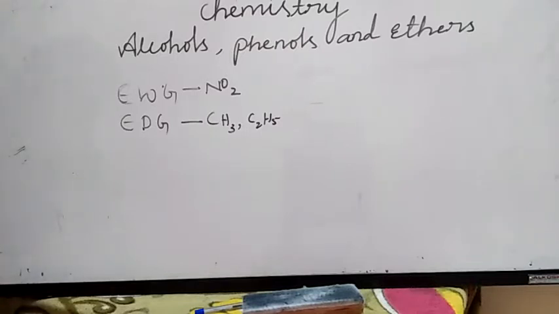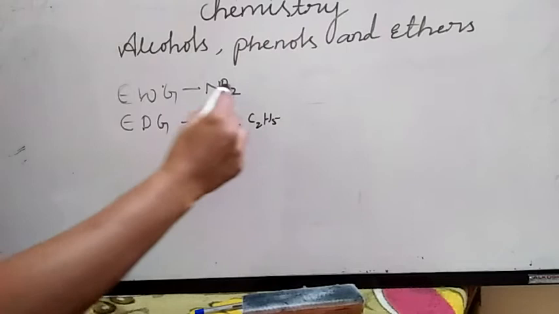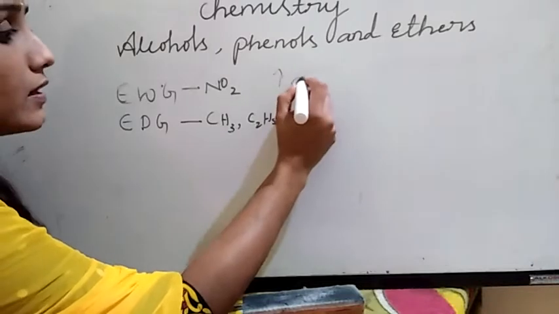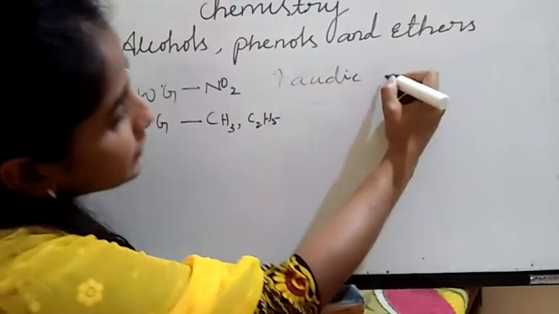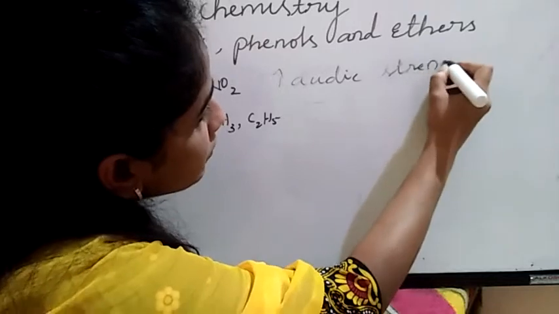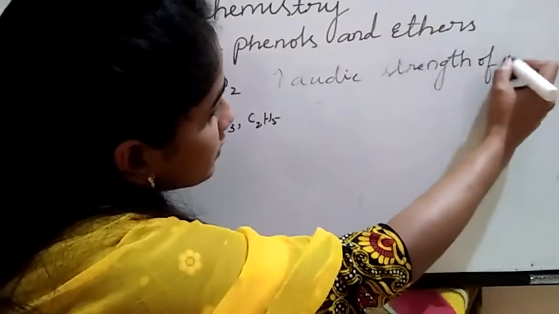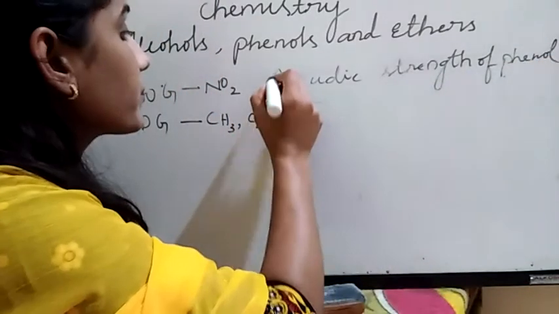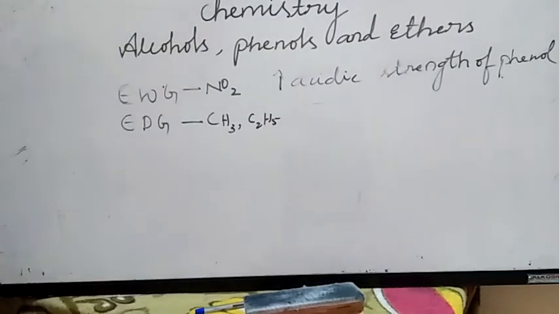Okay, I will tell you in a sentence. You have to write in your notes. The presence of electron withdrawing groups such as the nitro group enhances the acidic strength of phenol. If an NO2 group is present on a phenol, it increases the acidic strength of phenol. Electron withdrawing groups like the NO2 group increase the acidic strength of phenol.